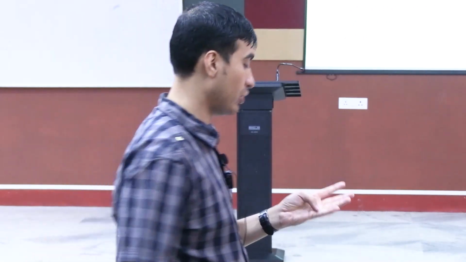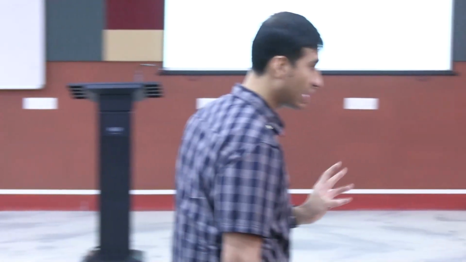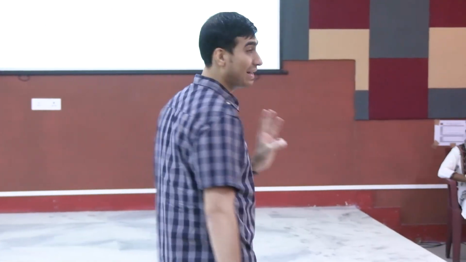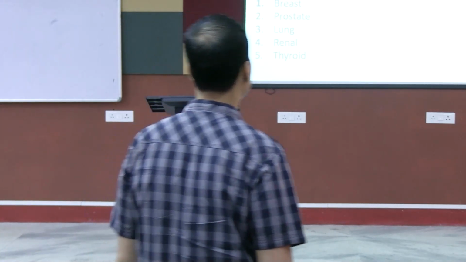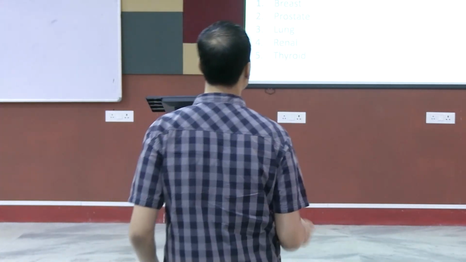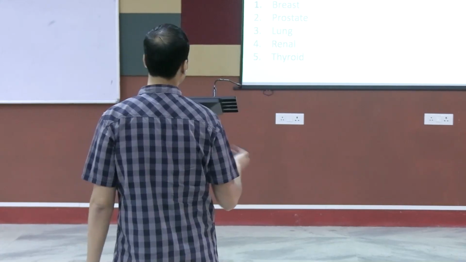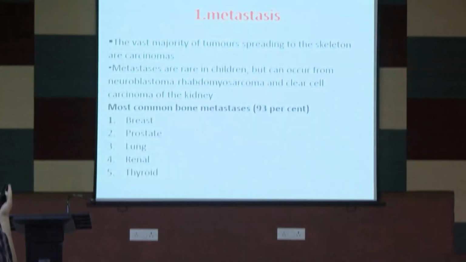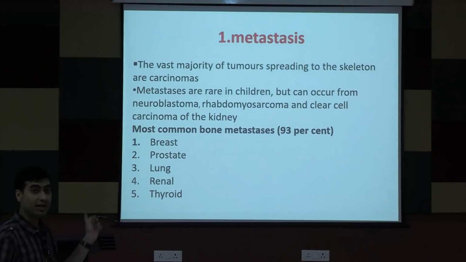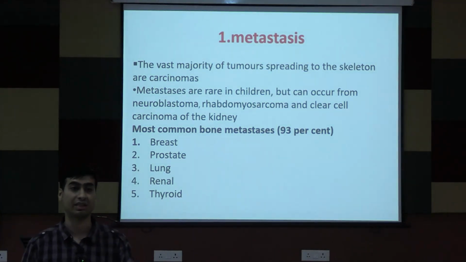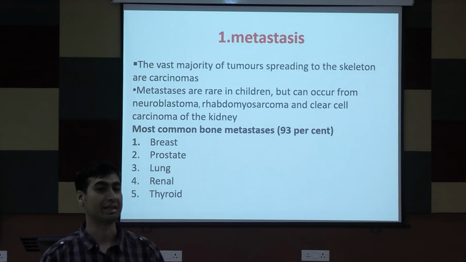Multiple myeloma is important, GCT is important, simple bone cyst, aneurysmal bone cyst, and osteoid osteoma is also going to come, which is the reason I was telling you. From the malignant tumors, two: osteosarcoma and Ewing sarcoma. These 5-6 topics are important at your level. METs I am not going to go into detail because it can come from various sources. The most common bone METs are breast, prostate, lungs, renal, thyroid. Thyroid or prostate, these two are going to show you blastic lesions. The rest are all going to show you lytic lesions.